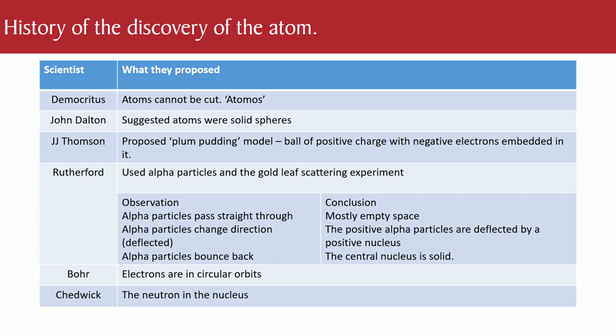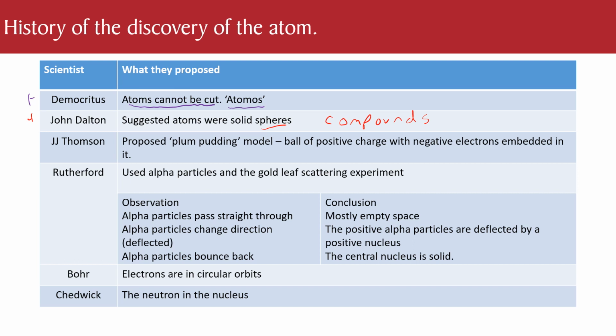Now, history of the atom. This comes up loads of different times. First, Democritus came up with the idea that atoms cannot be cut, and the idea of atomos, so you can see where the word atom came from. John Dalton then came up with the principle that they were solid spheres, and the idea that there were compounds. He worked that out from water, H2O, so he worked out there were 2 spheres of H and 1 sphere of O.